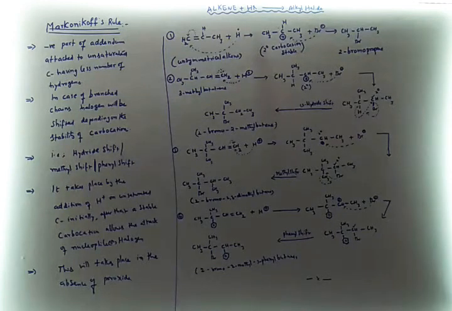One of the most important things here is that in case of branched chains, the halogens will be shifted depending on the stability of the carbocation.